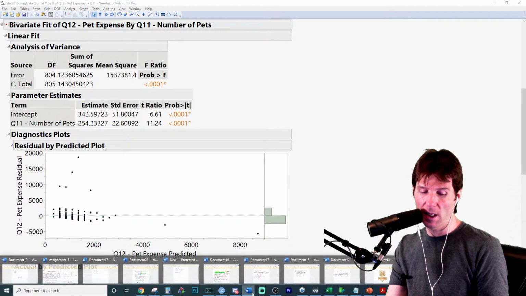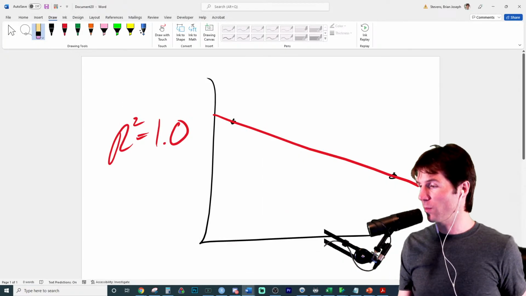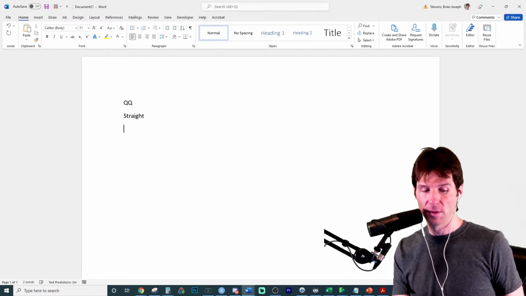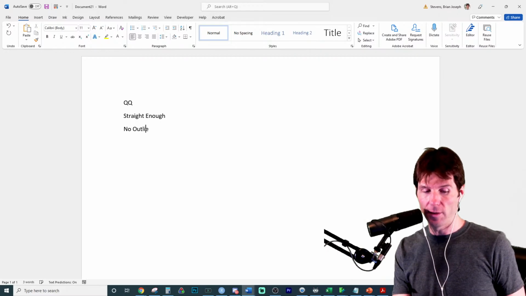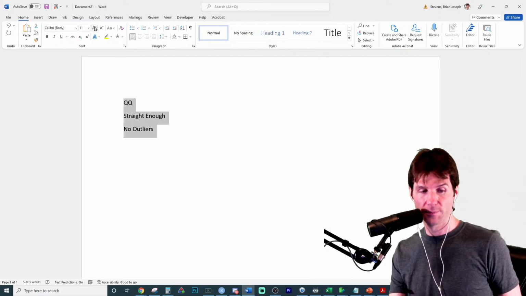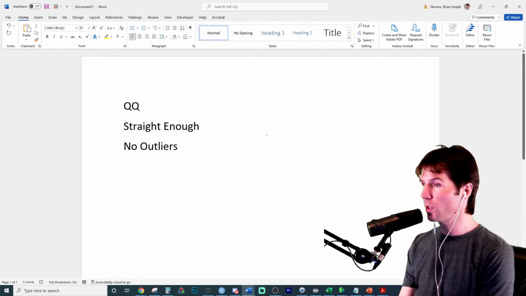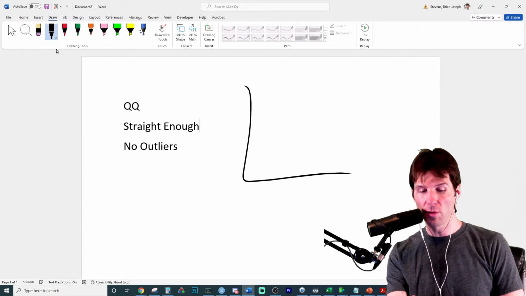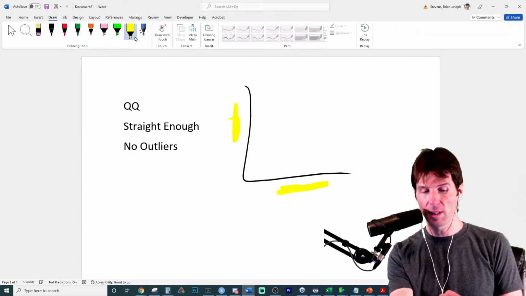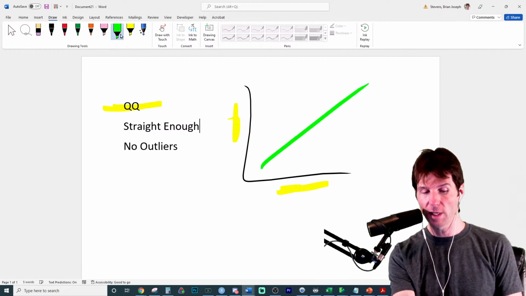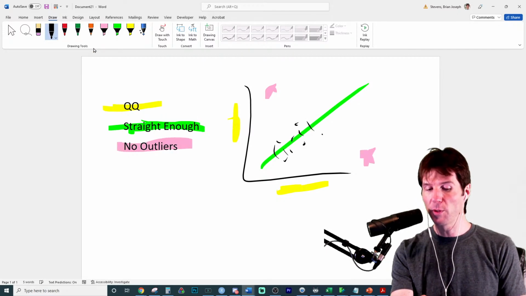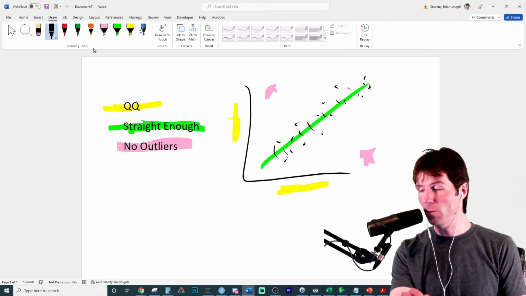But the other big issue with regression plots would be our last condition after QQ, straight enough, no outliers. What is our last condition after QQ, straight enough, no outliers? I'll draw it here while we talk about this. Good review. QQ means the variables are 2 quantitative variables. Straight enough means a straight line goes through the data. And no outliers means we don't want those in the relationship.